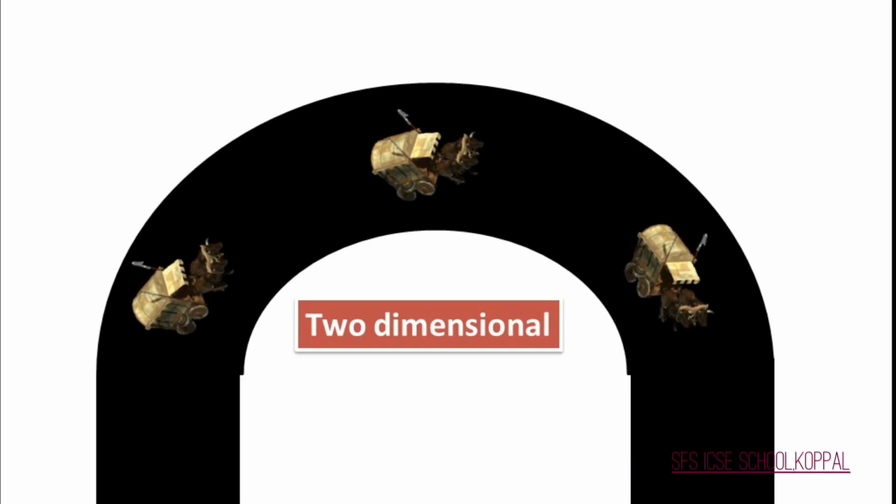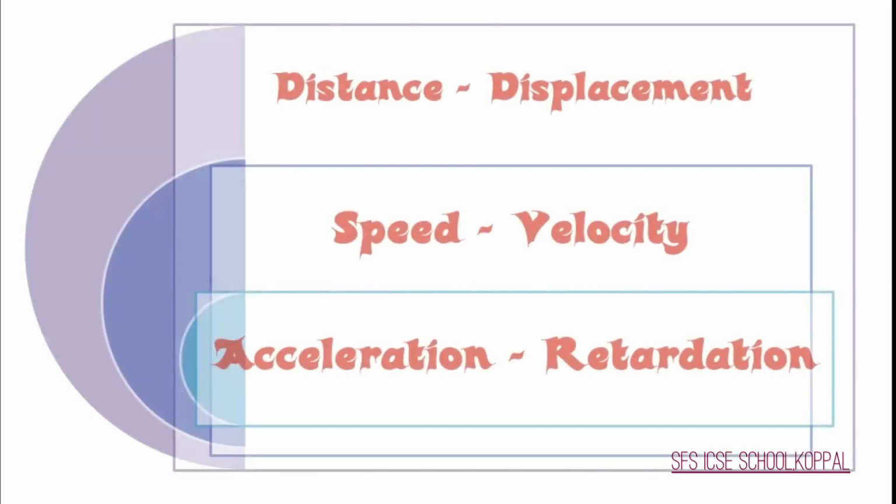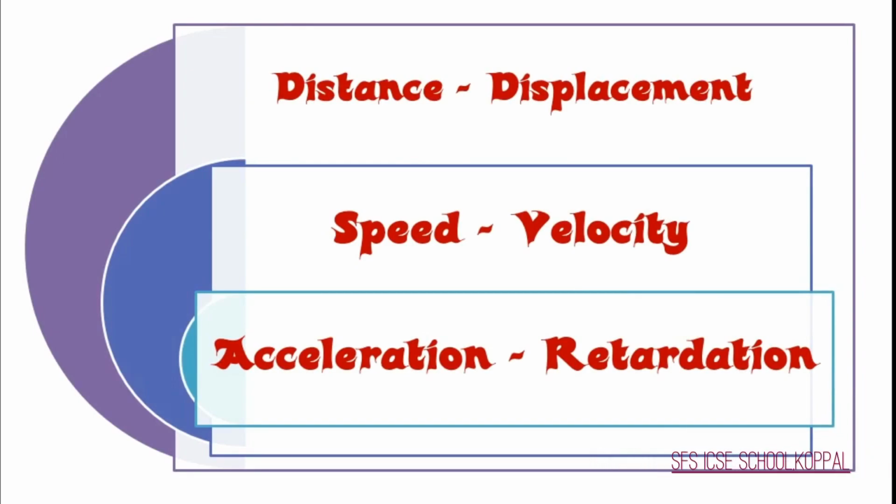Now let us study three pairs of terms, and these pairs look similar but they are different. Number 1, distance and displacement. Number 2, speed and velocity. And number 3, acceleration and retardation. Number 1, distance and displacement. Let us take an example.